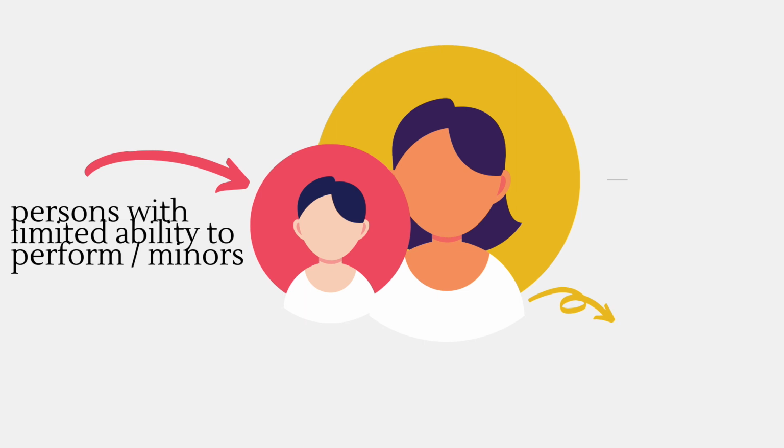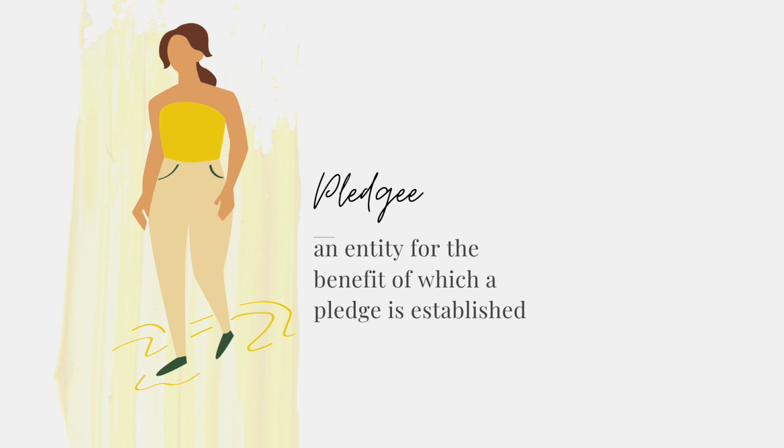Assets owned by persons with limited ability to perform and minors may only be pledged by the consent of their guardianship or custody authority. The pledgee is an entity for the benefit of which a pledge is established. The different types of pledge.